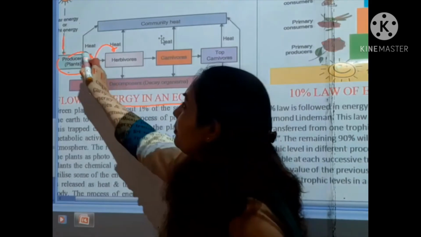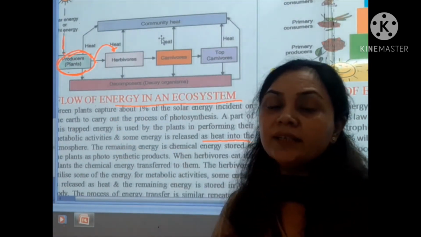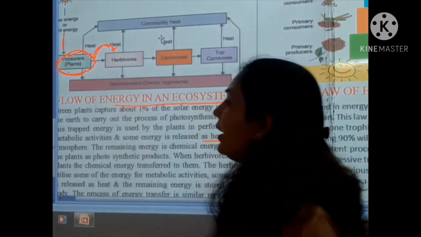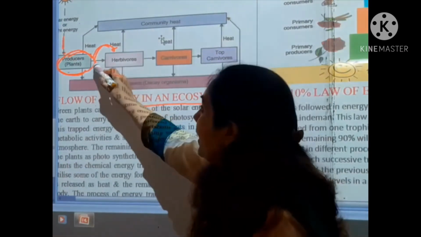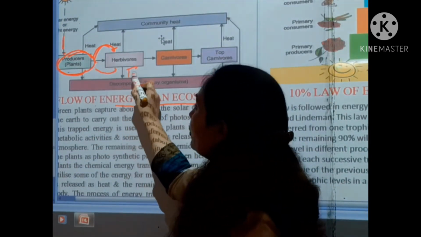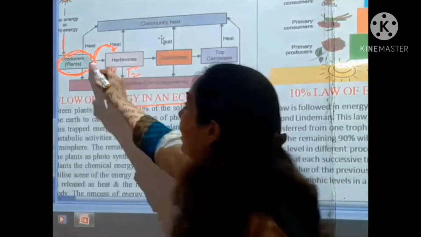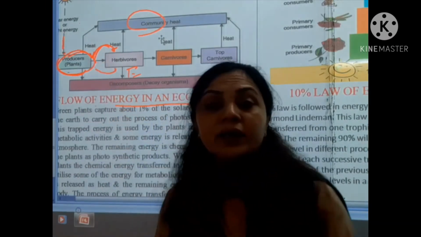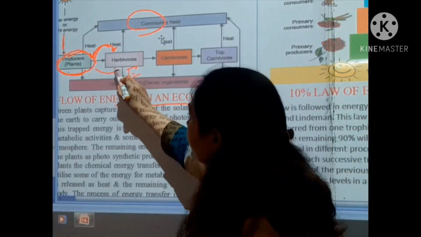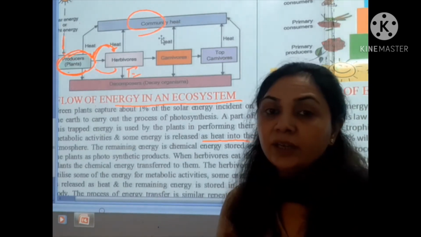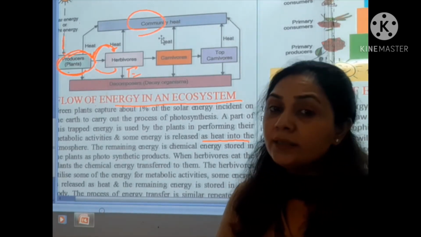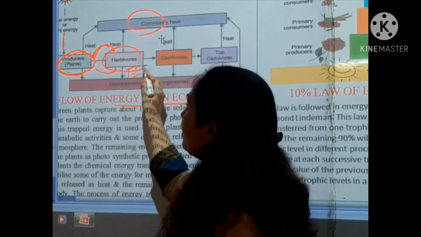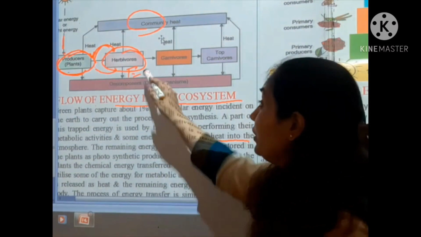So the energy produced in the plants is utilized in their different metabolic activities. Afterwards, a small amount of energy flows to the next trophic level, like the herbivores or the primary consumers, and a large amount of energy is released into the atmosphere in the form of heat. When these herbivores get this energy as chemical energy, it is changed into food energy, and different metabolic activities are conducted in the herbivores.